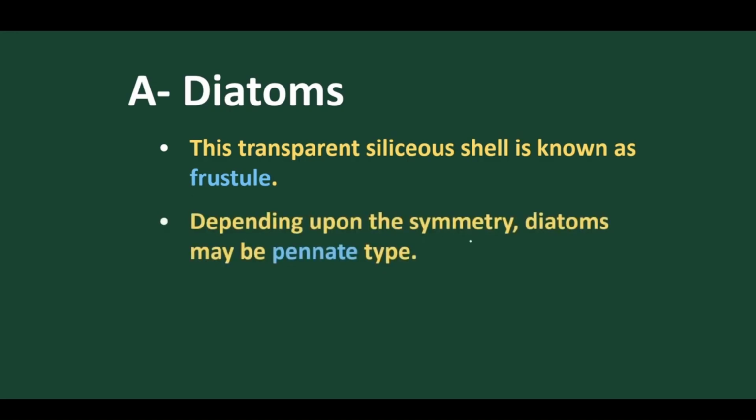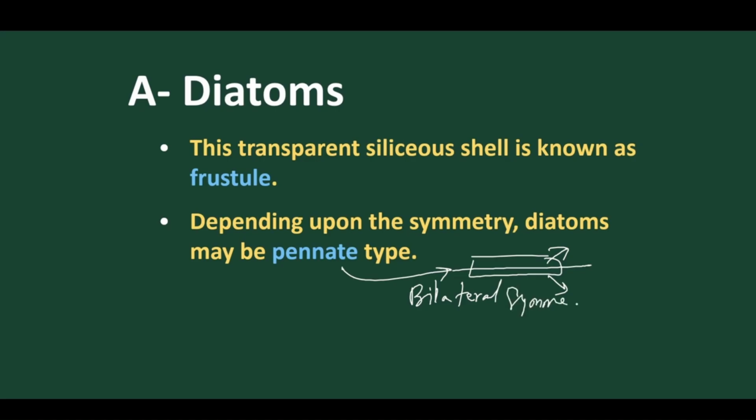Depending upon the symmetry, meaning division of the body, diatoms may be pennate type or centric type. What is pennate type? If the body is bilateral symmetry, divided only in two forms, it is called pennate type. So pennate type means the body is bilateral symmetry.